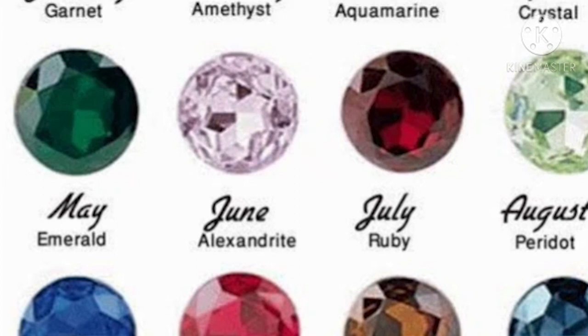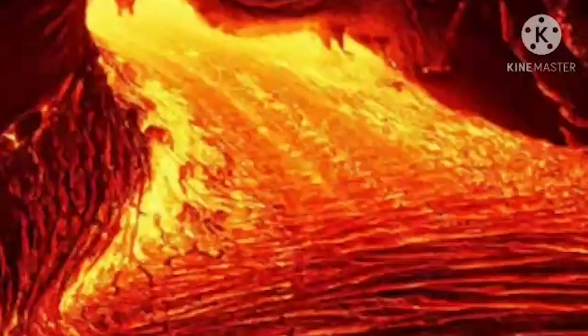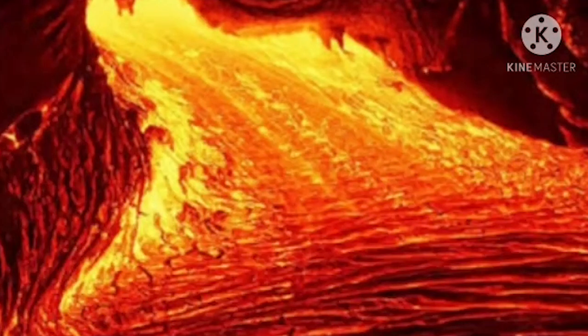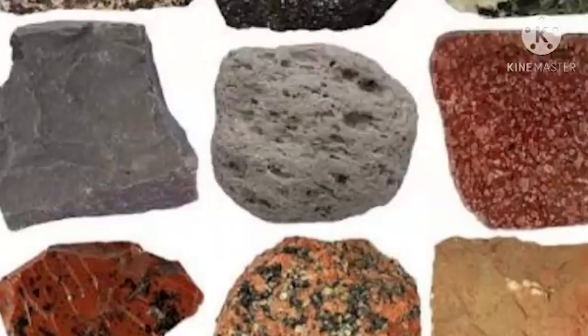So igneous rocks, what all things have we discussed? They are formed by the solidification of molten rock material. What is that hot liquid mineral mass called? That is called the magma. Then what are the different types of igneous rocks? Granite, pumice, basalt, obsidian. Very good. So you have learned about the igneous rocks.